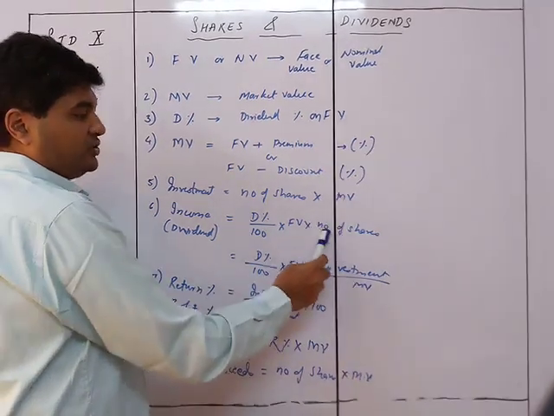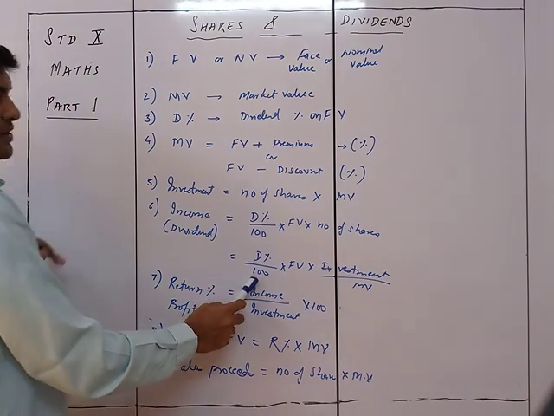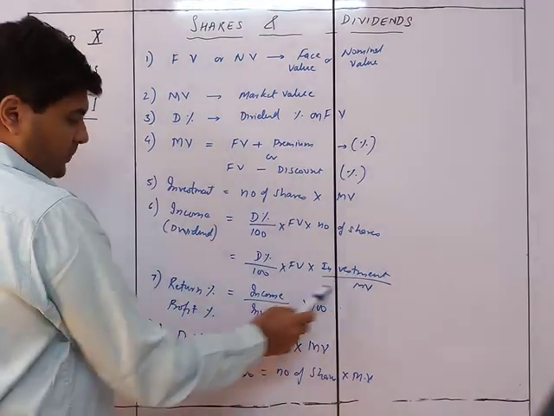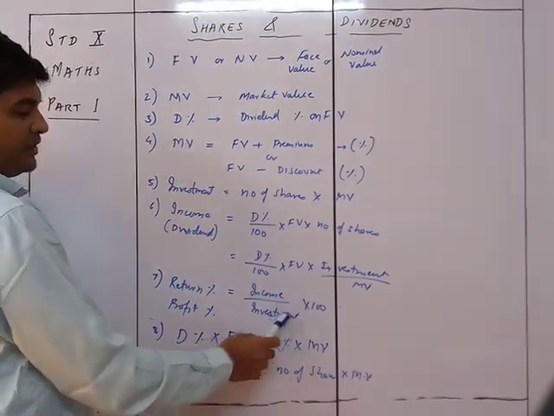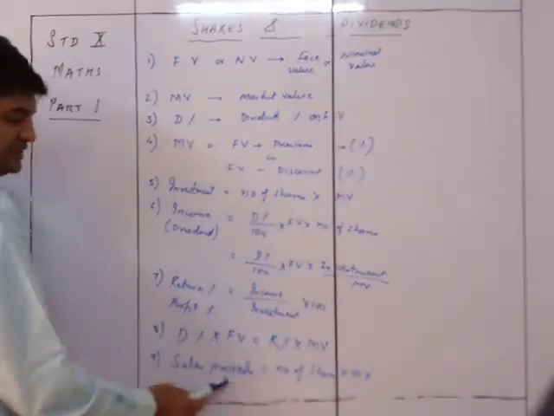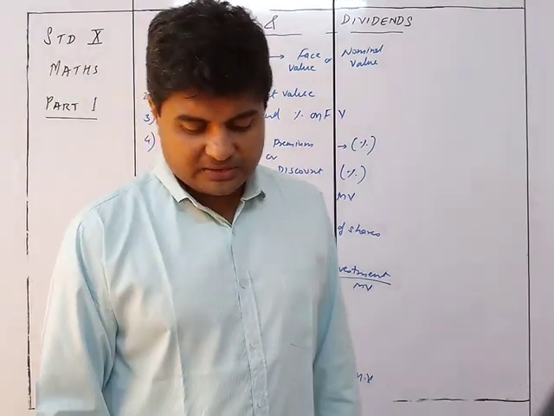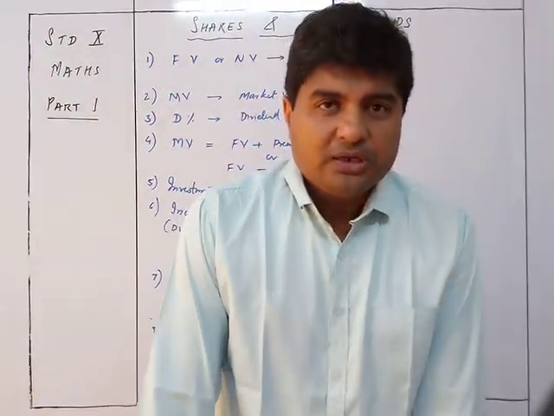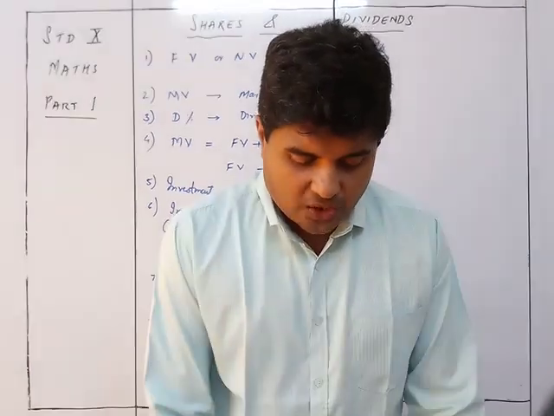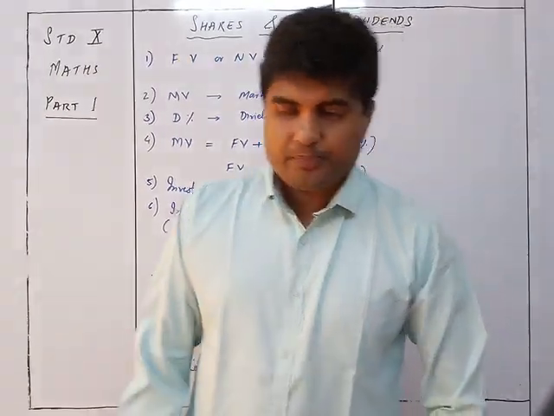If you don't know the number of shares but you know the investment and MV, you can find out that thing over here. So dividend percent of 100 into FV into investment upon MV. Return percent is income upon investment into 100. Dividend percent into FV is equal to return percent into MV. Sales proceeds is number of shares into MV. So these are the different formulas required for this particular chapter. We'll start with exercise 3A in the next video.